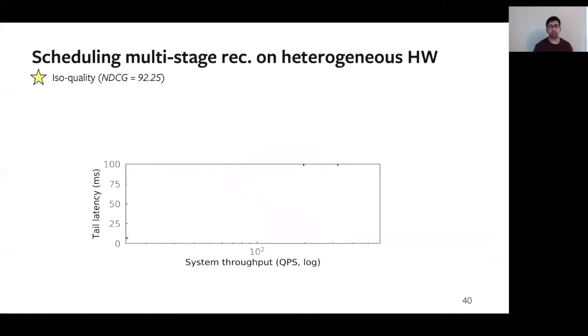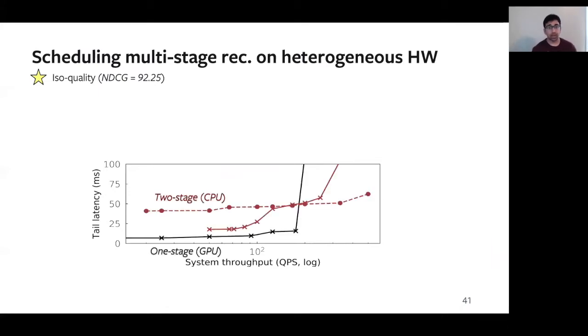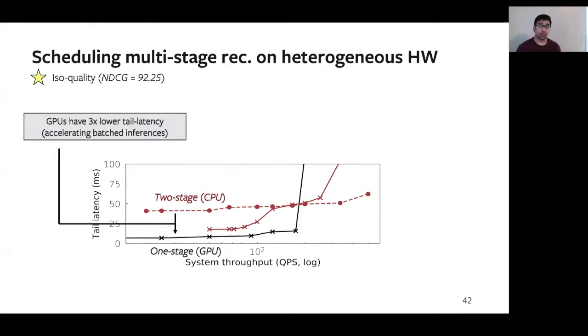So here we're looking at the performance trade-offs of scheduling multi-stage recommendation pipelines on CPU and GPU platforms. So once again, on the x-axis, we have system throughput and tail latency on the y-axis. And in red in the middle over here, we're seeing the optimal two-stage CPU design that we saw earlier in this presentation. In black, we're seeing the single-stage GPU-only design. And we find that this GPU-only design has 3 times lower tail latency. Intuitively, this is because GPUs accelerate batched inferences. However, this GPU-only design also suffers from 2 main drawbacks.